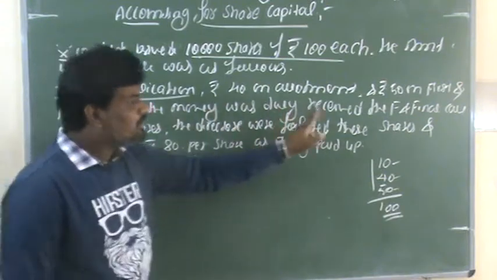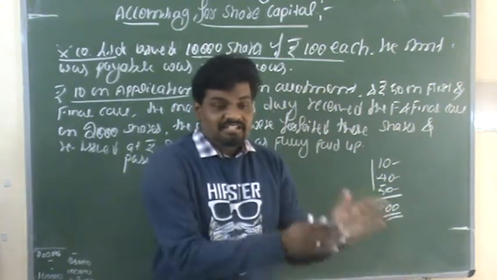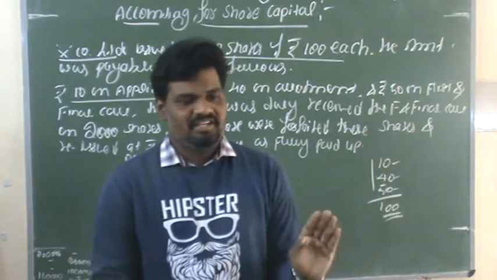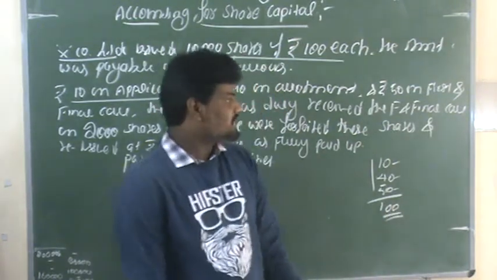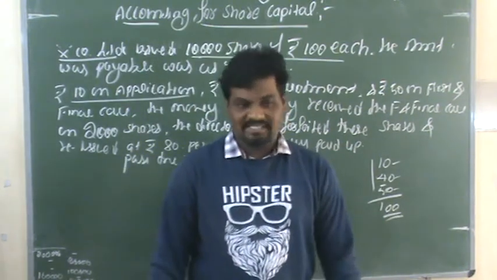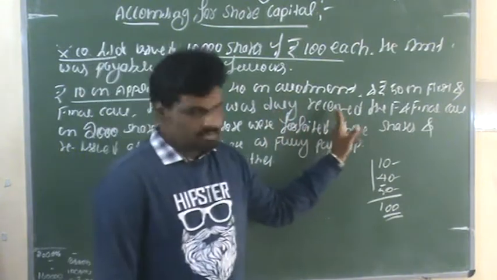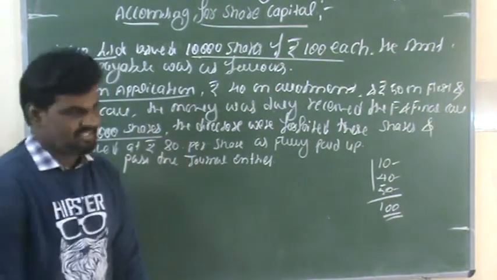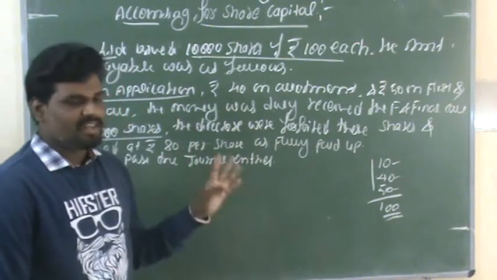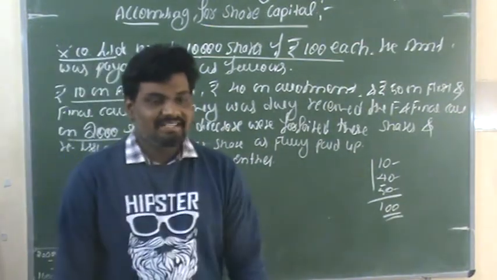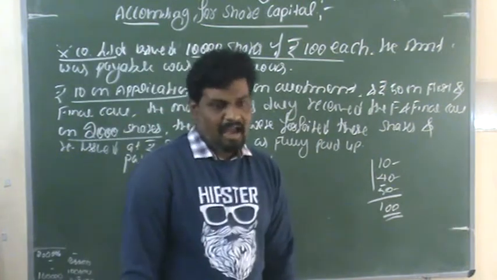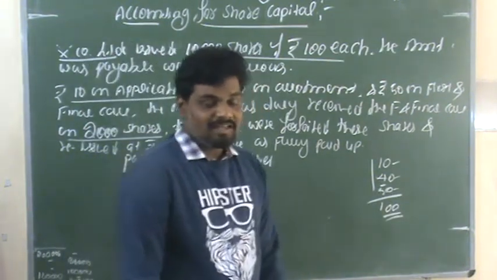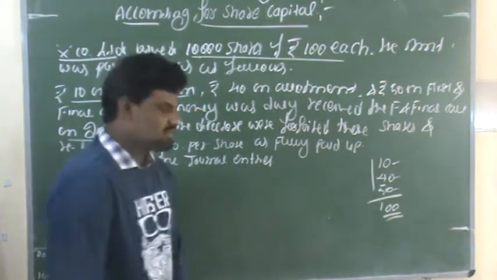Here the money was duly received. All the shares issued by the company have been subscribed by the public, and we received all the money except the first and final call on 2000 shares. At the time of the first and final call, the amount on 2000 shares was not received. They did not clear the amount on those 2000 shares.